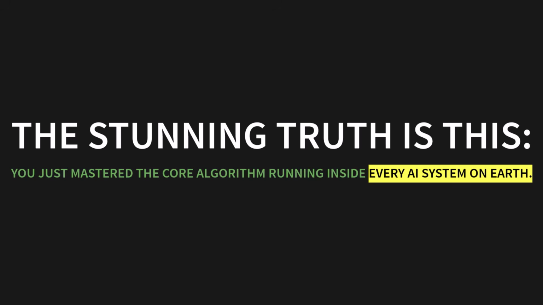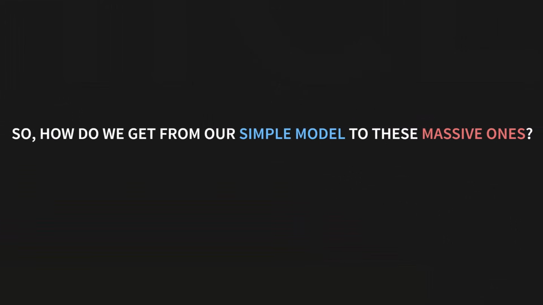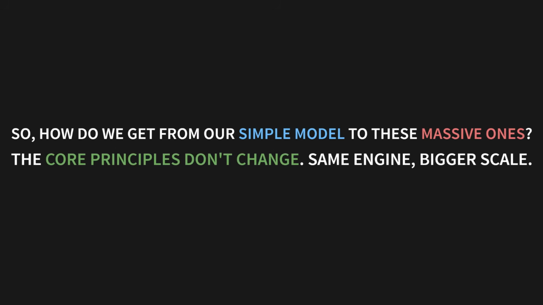The stunning truth is this. You just mastered the core algorithm running inside every AI system on Earth. ChatGPT, autonomous vehicles, medical diagnosis AI, they are all just scaled up, engineered versions of what we just built together from scratch. So, how do we get from our simple model to these massive ones? The core principles don't change. It's the same engine, just at a bigger scale. Let's break down how.